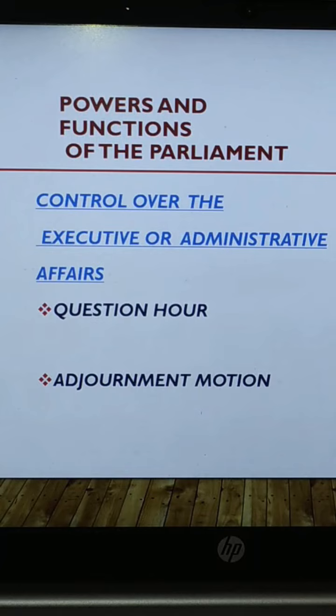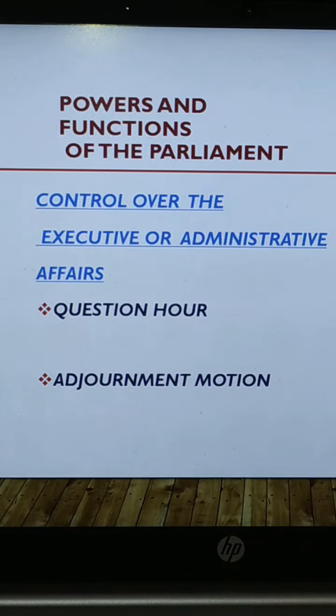Today we will continue with the powers and functions of the Parliament and the control over the executive or administrative affairs that we'll do today. So the Parliament has a control over the executives. How? In which manner? So number one is question hour.